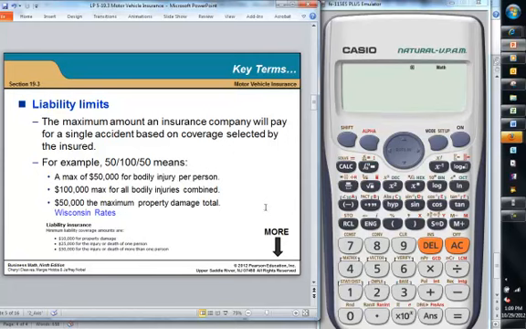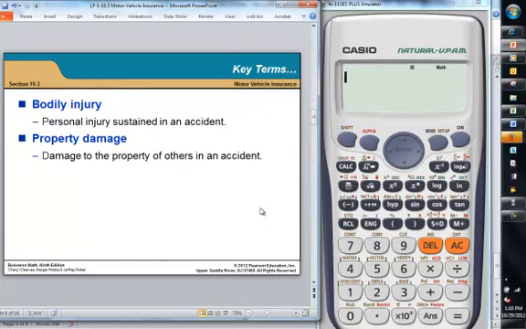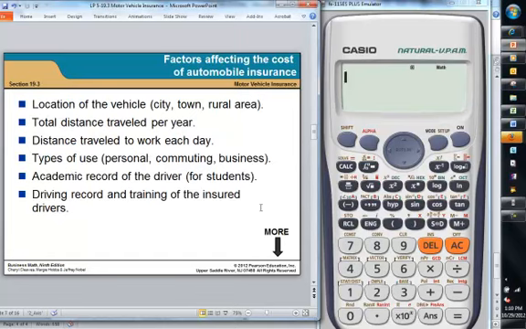Example 50-150 means a maximum of $50,000 per person bodily injury, $100,000 overall, and then $50,000 for maximum property damage. Now I looked at the Wisconsin rates, and right now the minimum you have to have is $10,000 for property, $25,000 for one person, and $50,000 for more than one person. Bodily injury, as I said, is injury that's sustained in an accident or crash, and then property damage is damage to the property of others in a crash, such as a vehicle or in case you hit something.